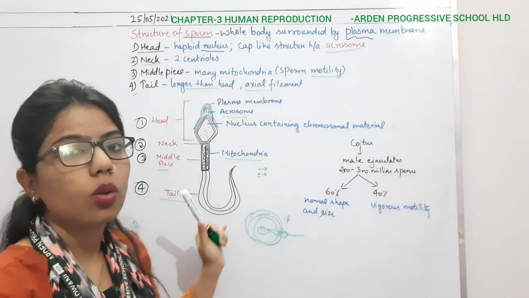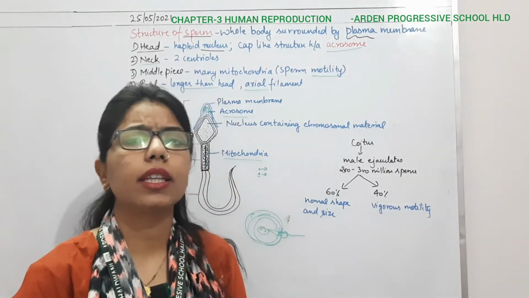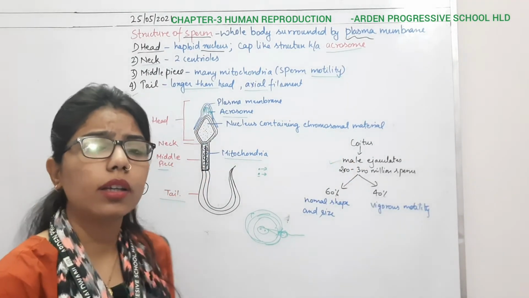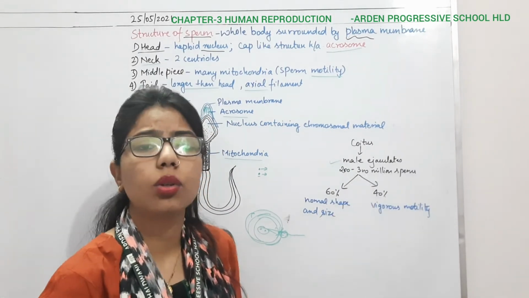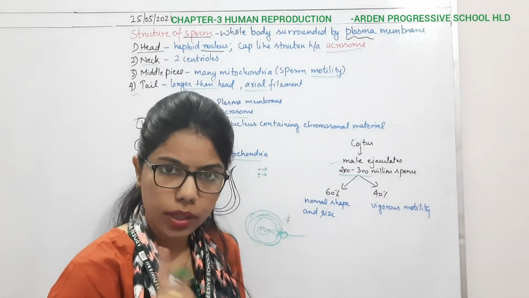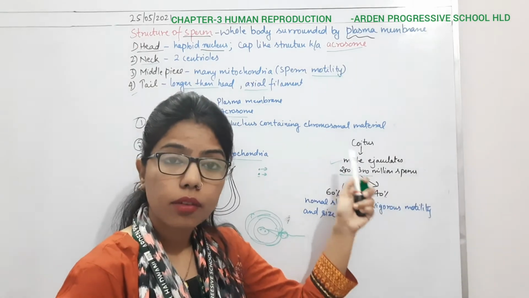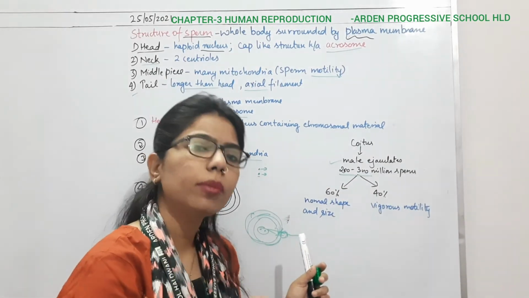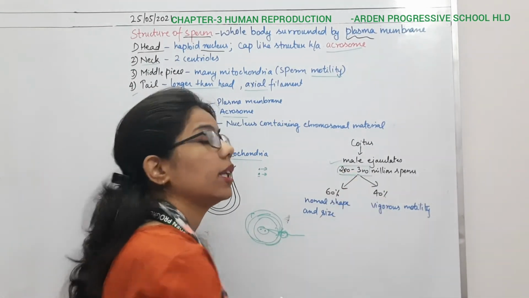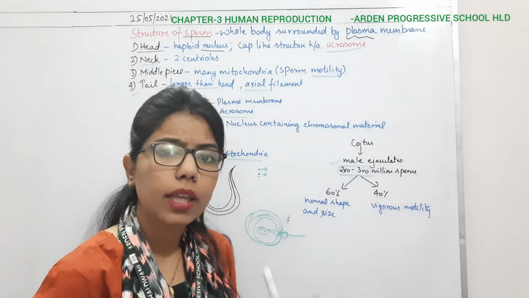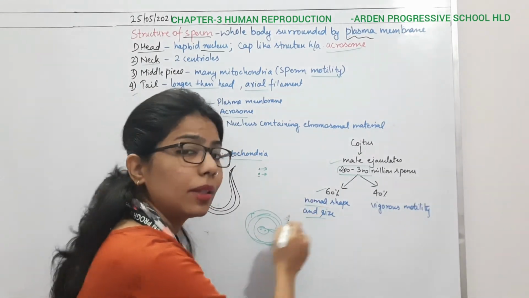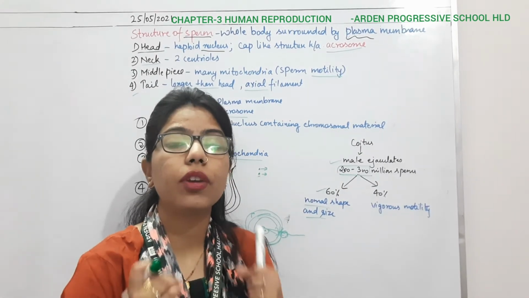Now comes the coitus. Coitus is, we can say, the intercourse, or any time when the male goes for a full or single coitus. During a single coitus, how many sperms does the male ejaculate? It can ejaculate 200 to 300 million sperms at a time. And what is ejaculation? It is the liberation of sperm from the penis. So 200 to 300 million sperms are released, and out of them, 60% are of normal shape and size, and 40% show vigorous motility.